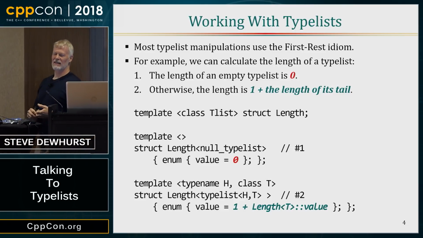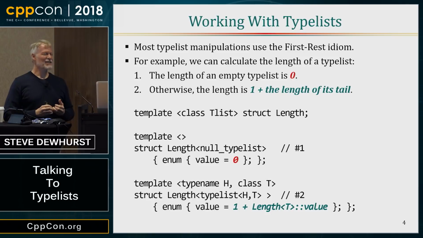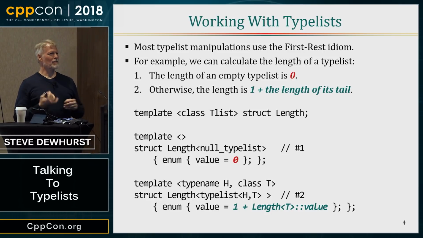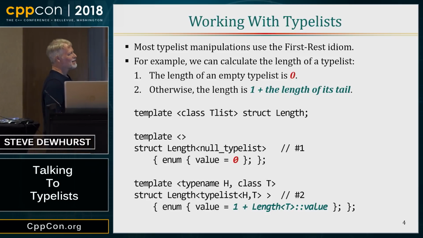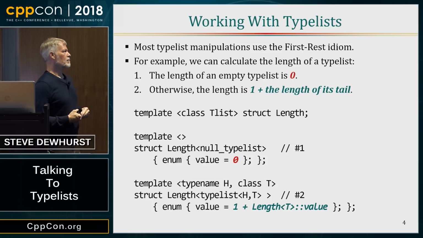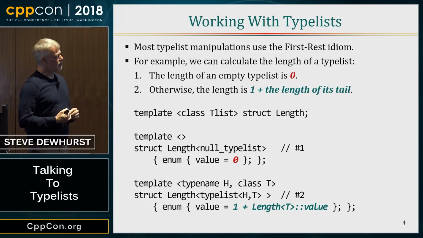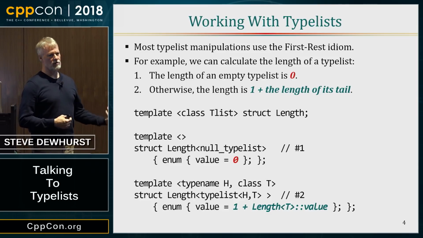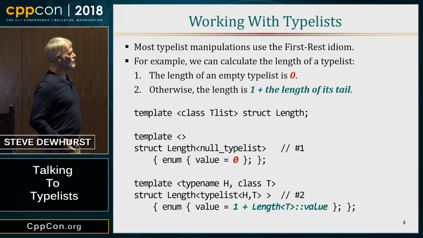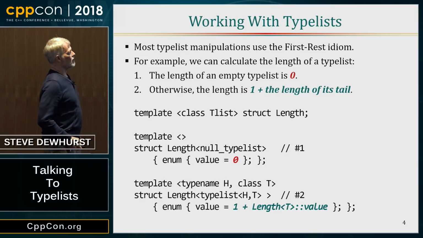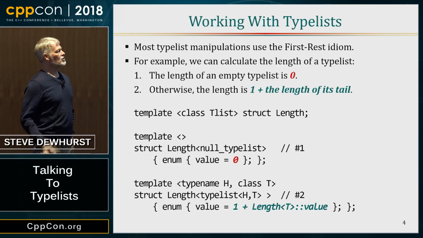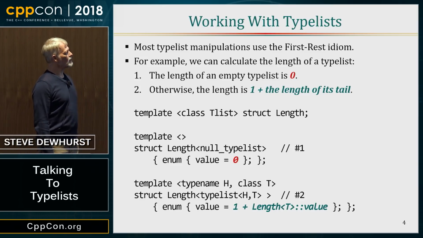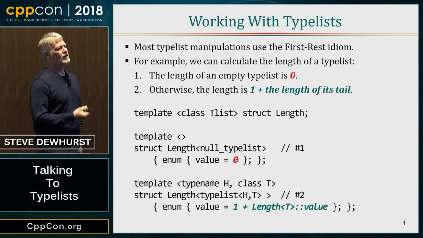So I asked Herb, 17? Herb Sutter, and he said, well, it's the most random number we could think of. So most compilers could handle about 60 or 62 at the time, and then they die horribly. Nowadays, compilers regularly can recurse a couple thousand times or until resource exhaustion or something. But let's look at our first typelist algorithm. Very simple. How do you know how long a typelist is? Well, the length of a typelist is 1 plus the length of the tail. That's easy enough. When do we stop recursion?